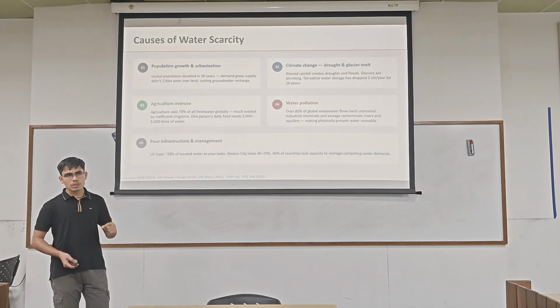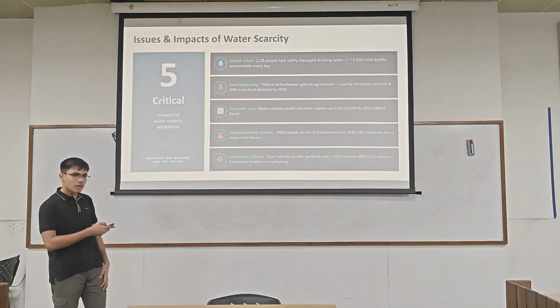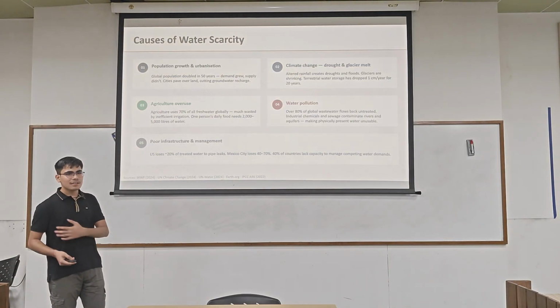Like in the US, which loses 20% of treated water to pipe leaks, and Mexico City between 40 and 70%. Any idea what that number is in India? That is an Indian aspect I have not covered.